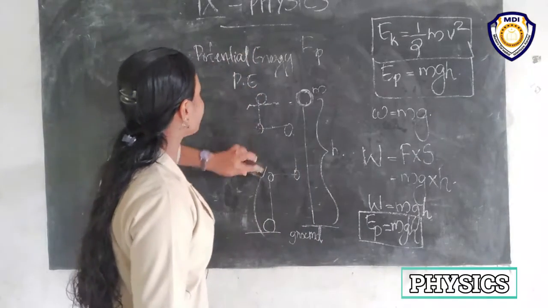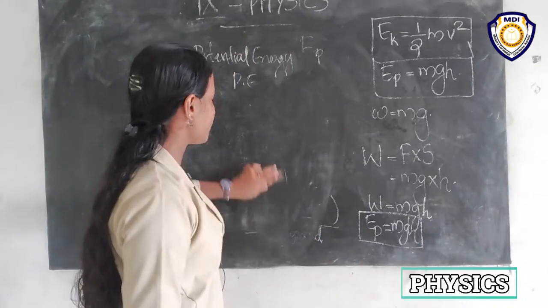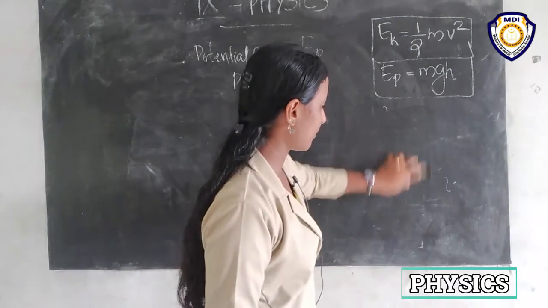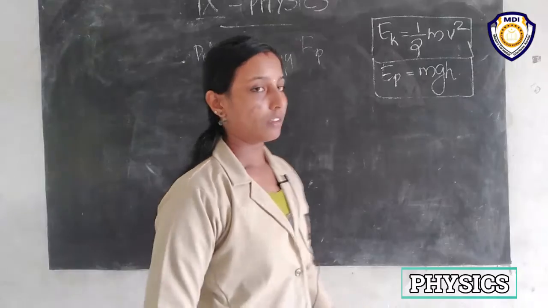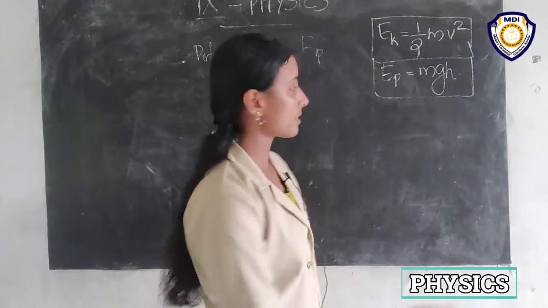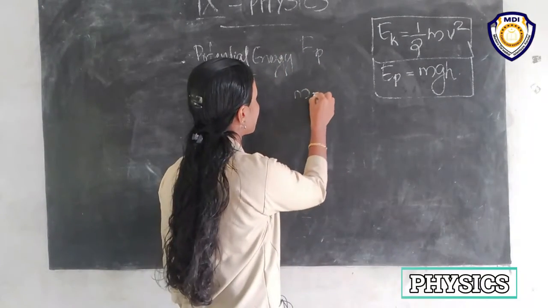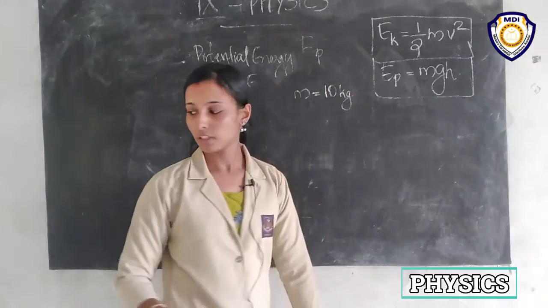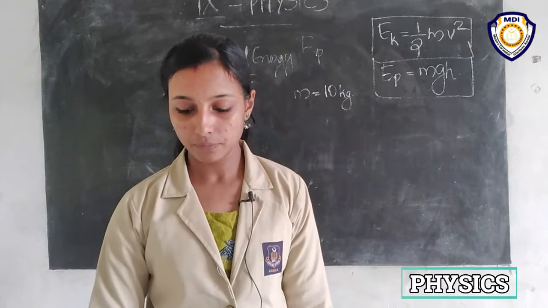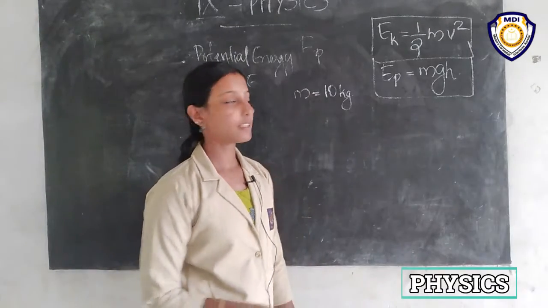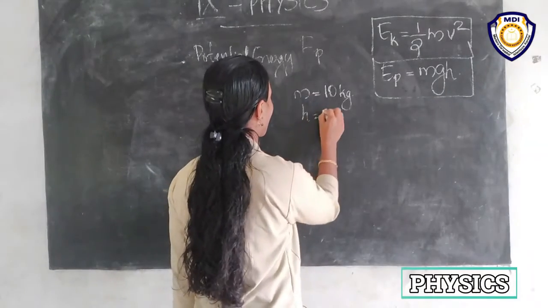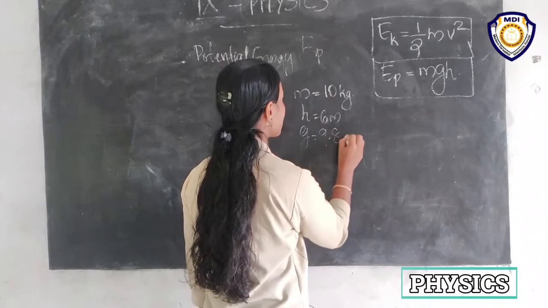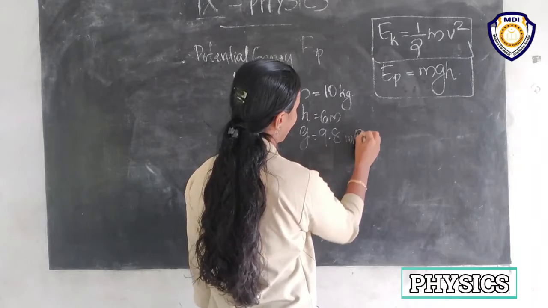So we can directly use that equation. EP is equal to what? mgh. Okay, so what will be the answer? m is given as 10 kilogram, h is given as 6 meter, and g is equal to 9.8 meter per second square, right?